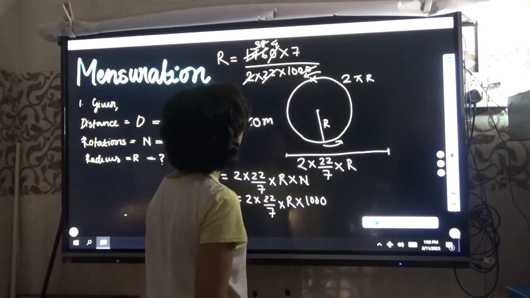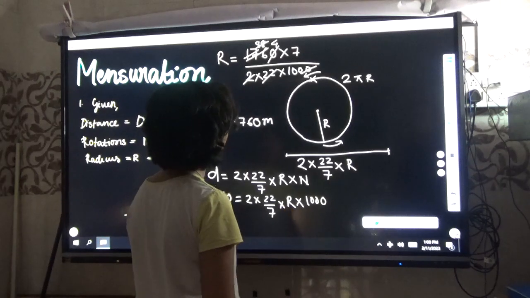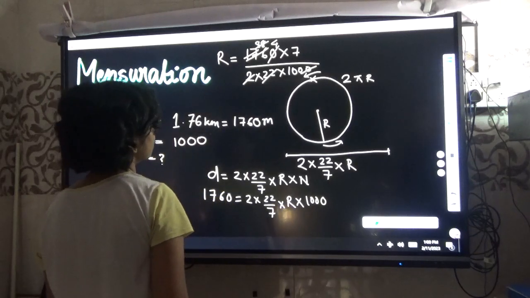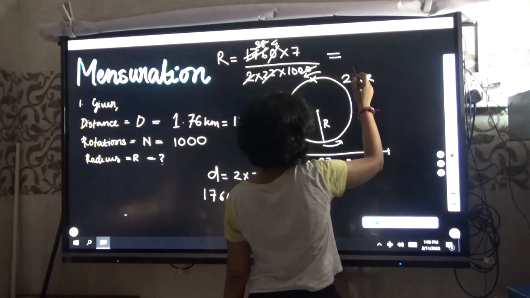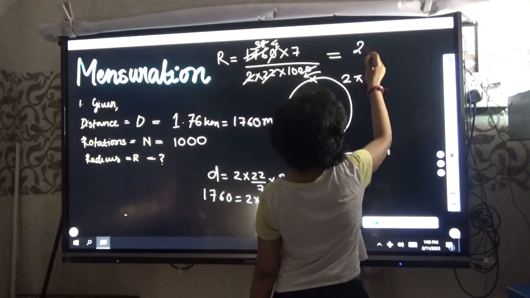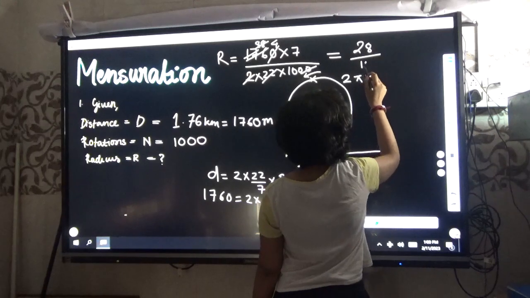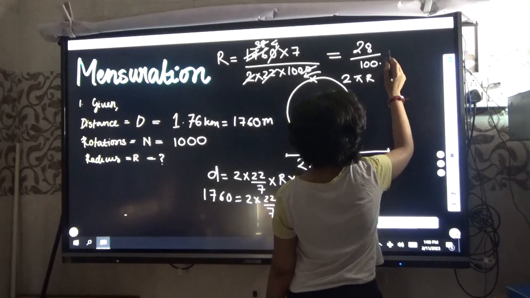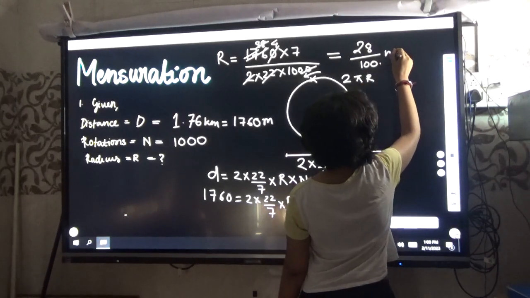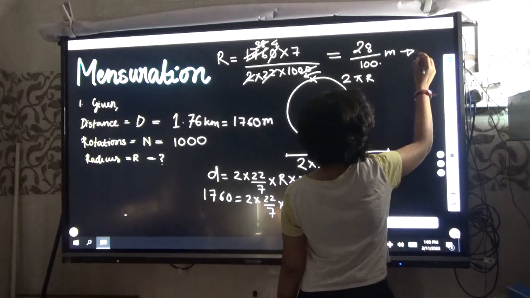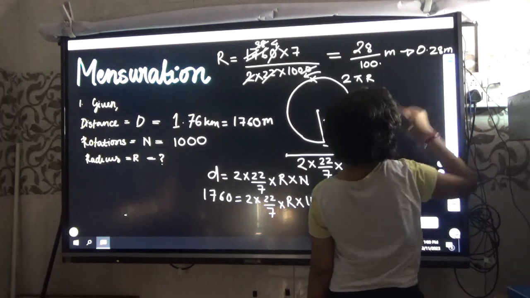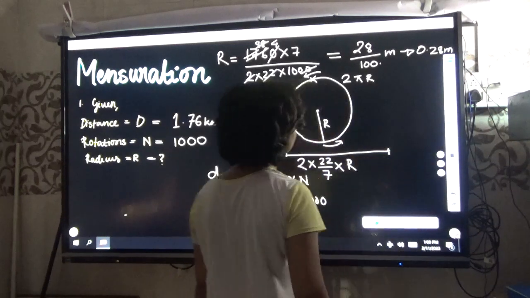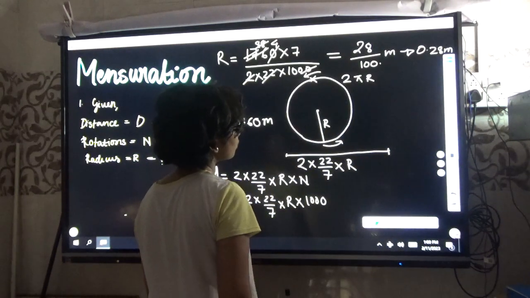So 4 into 7 by 100. So this is 28 by 100, which means 0.28 meter. If you convert it into centimeter, 1 meter is 100 centimeter.